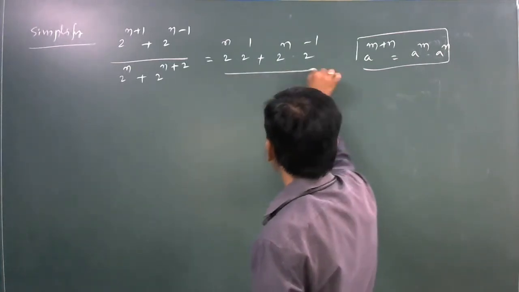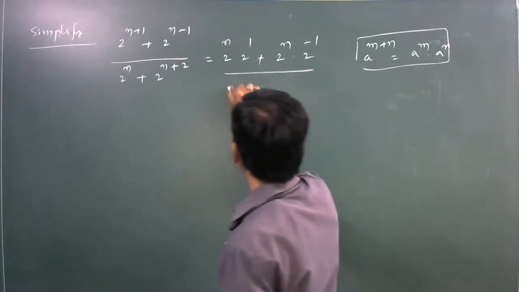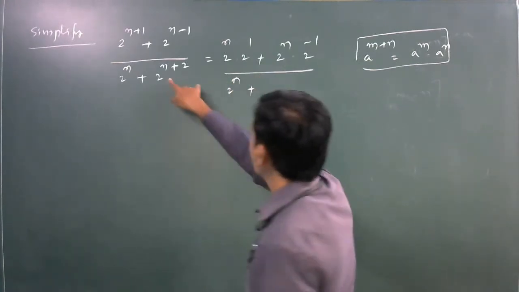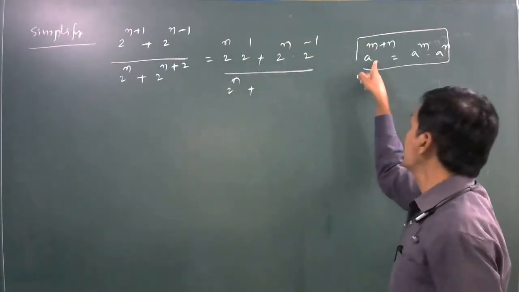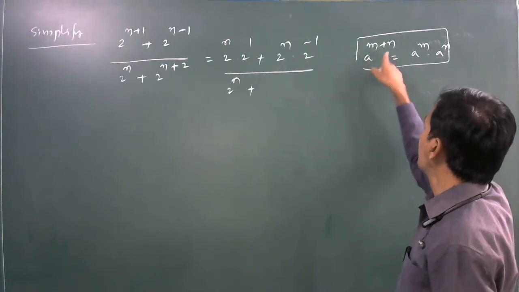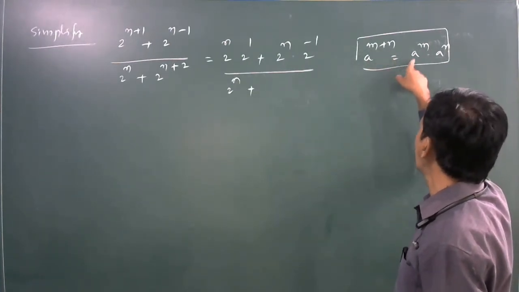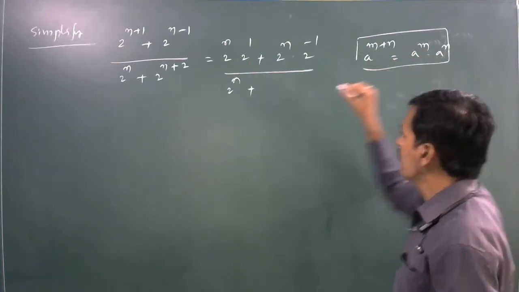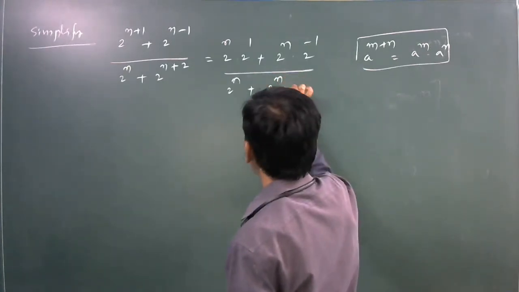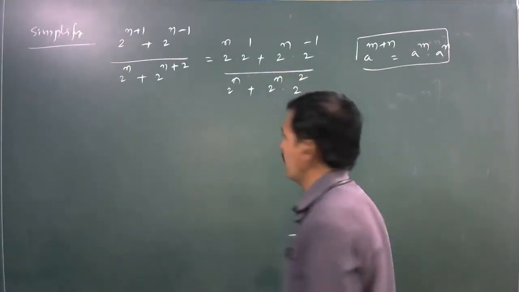Next, divided by 2 power n plus... Here also applying this law, a power m plus n. What about a power m plus n? It is a power m into a power n. Here 2 power n into 2 square.